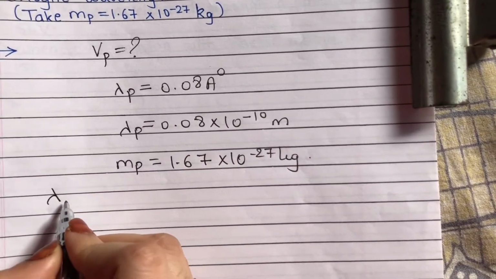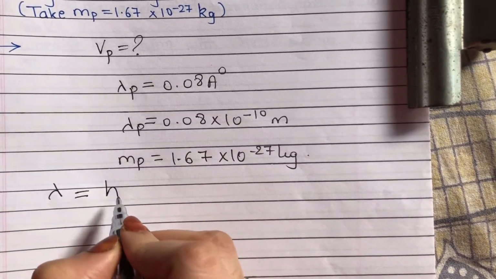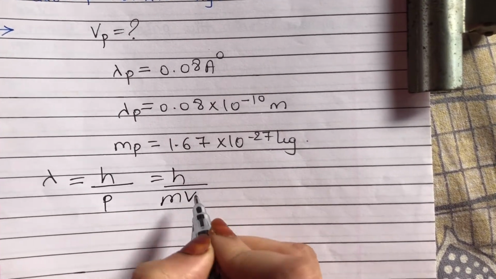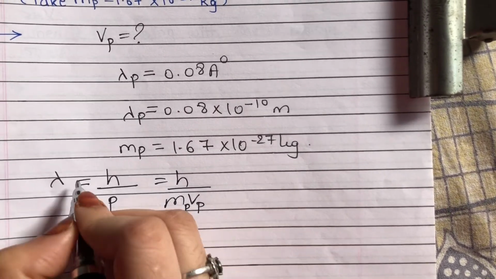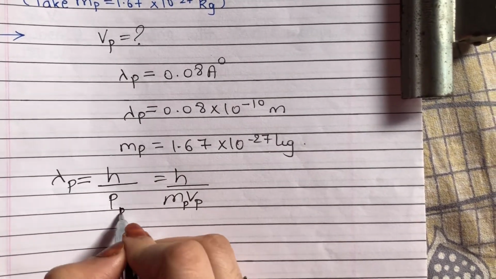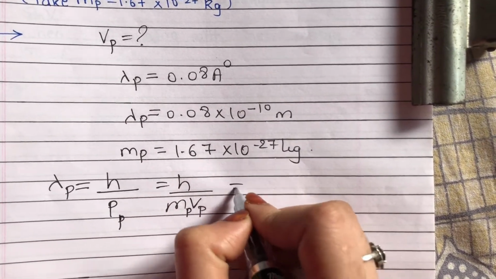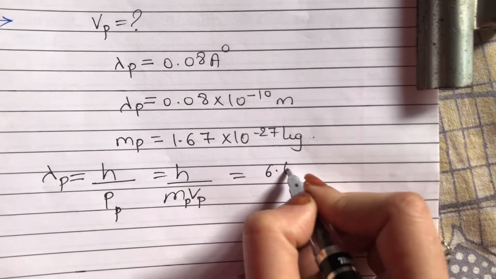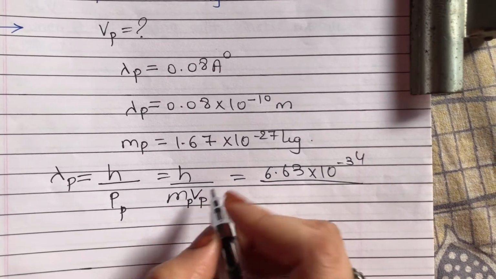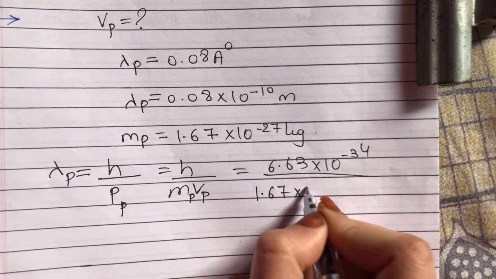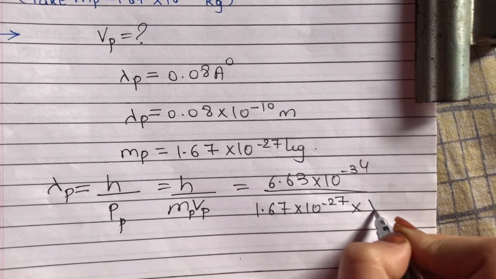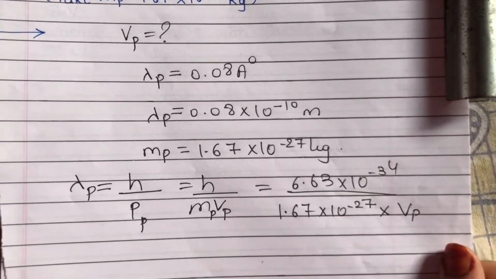We have the formula. De Broglie wavelength is equal to h upon momentum, that is h upon mass into speed. So mass of proton, speed of proton. This is de Broglie wavelength of proton. This is momentum of proton. So we can just substitute. h is 6.63 into 10 raised to minus 34 upon mass of proton is 1.67 into 10 raised to minus 27. Speed of proton is asked, that is Vp is asked.